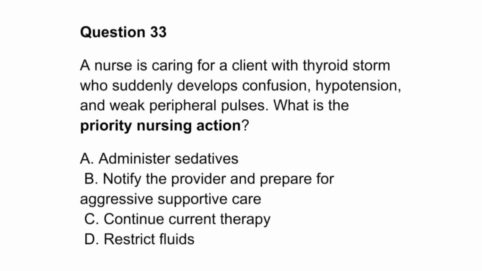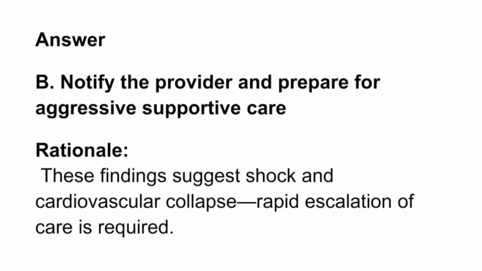Question 33. A nurse is caring for a client with thyroid storm who suddenly develops confusion, hypotension, and weak peripheral pulses. What is the priority nursing action? A. Administer sedatives. B. Notify the provider and prepare for aggressive supportive care. C. Continue current therapy. D. Restrict fluids. Answer: B. Rationale: these findings suggest shock and cardiovascular collapse. Rapid escalation of care is required.